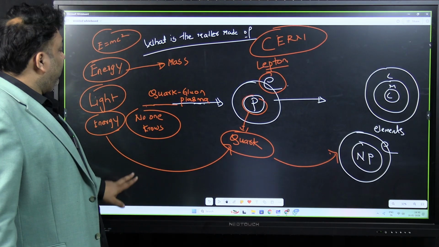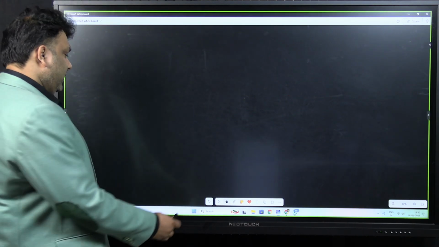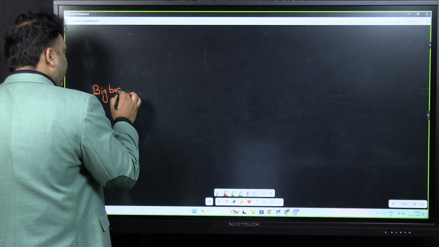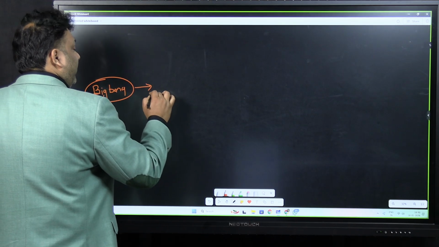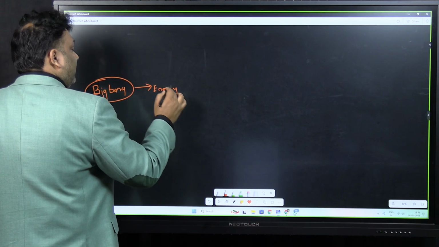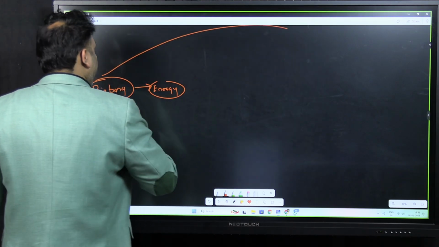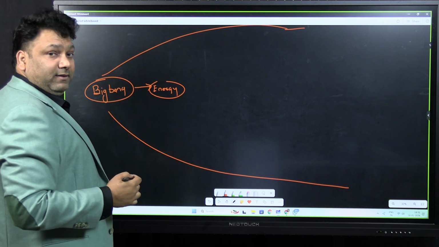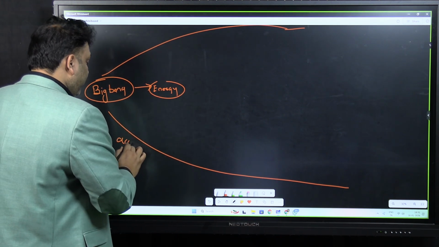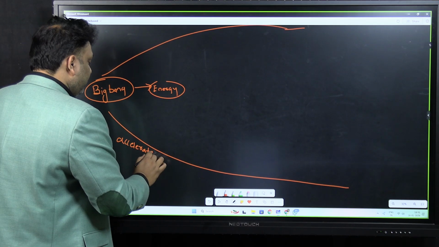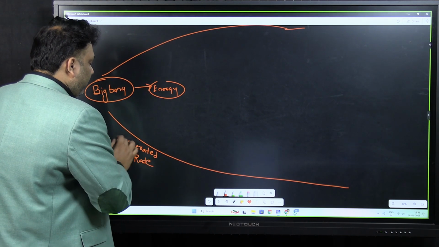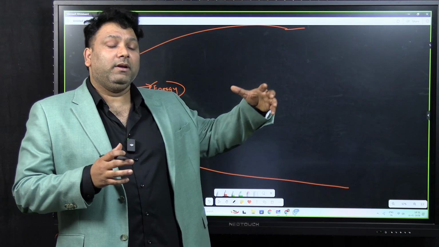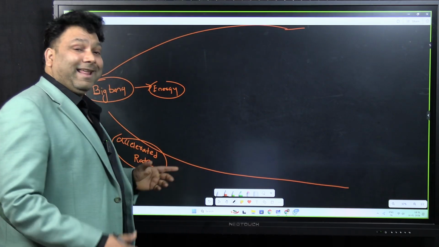So the universe कैसे form हुआ? So initially something called Big Bang has happened. The Big Bang has released energy, and from here the universe has been expanding. यहाँ से universe expand हो ही रहा था. In the initial stages the universe was expanding at an accelerated rate. Means the rate of expansion of the universe also varies. कभी कभी बहुत ही expand हो जाता है, कभी कभी कम expand होता है. So this is called accelerated rate.